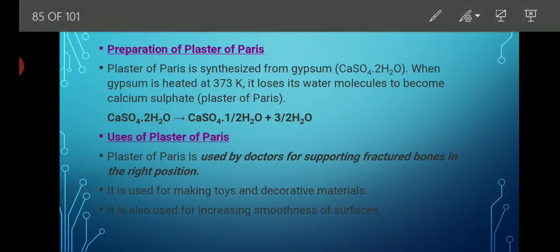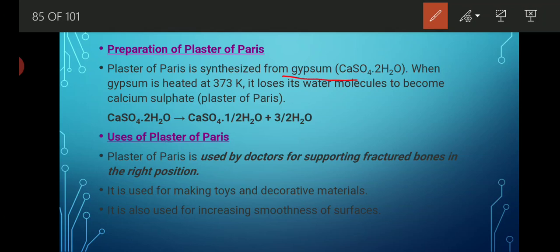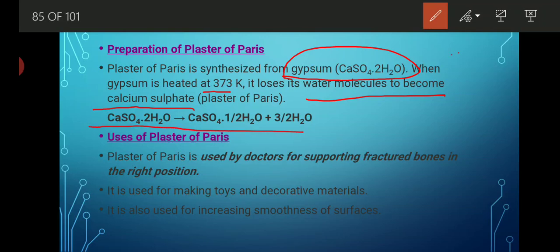How is plaster of Paris formed? Plaster of Paris is synthesized from gypsum. Gypsum is a very important substance in the formation of plaster of Paris. When gypsum is heated at 373 Kelvin, it loses its water molecules and becomes calcium sulfate hemihydrate, and that is known as plaster of Paris. This point is very important from the board exam point of view.